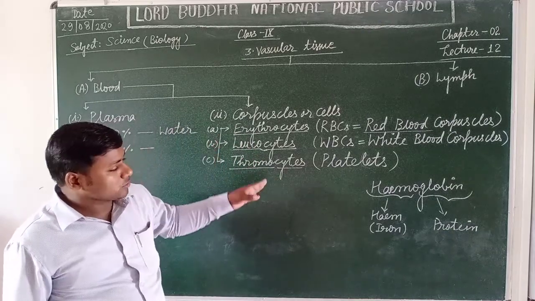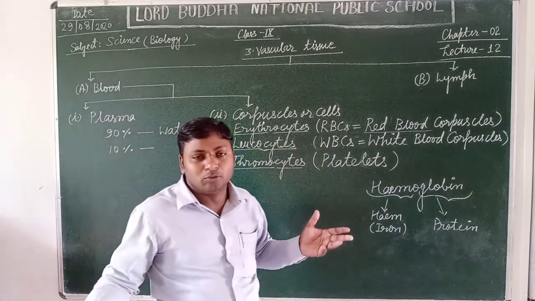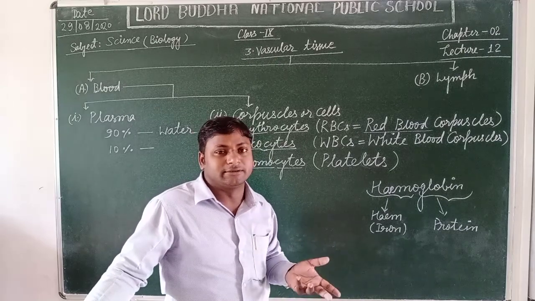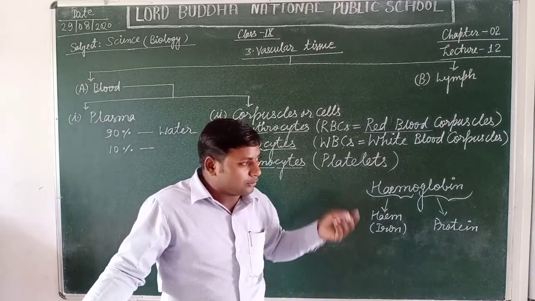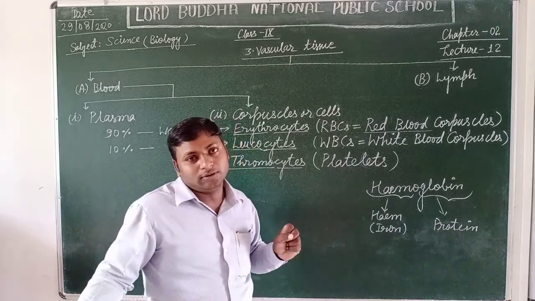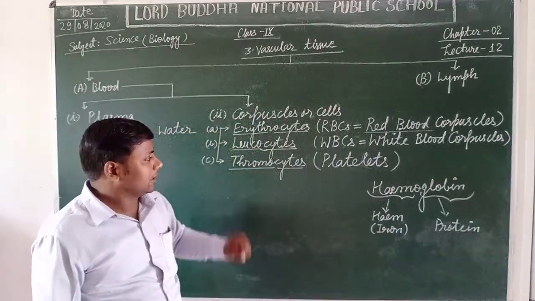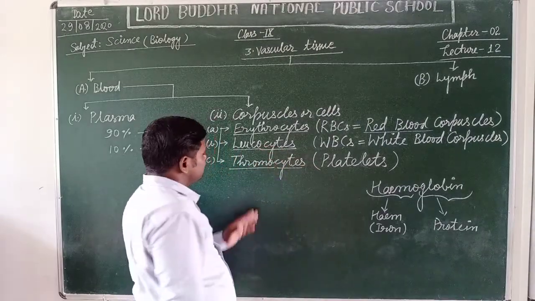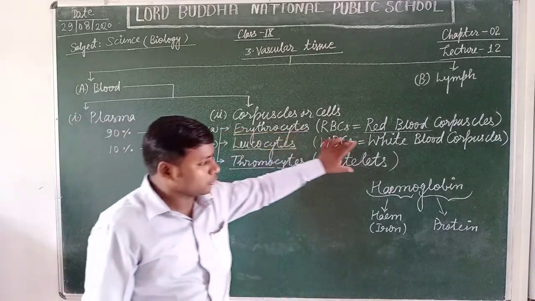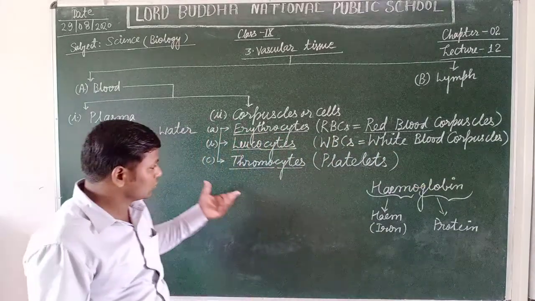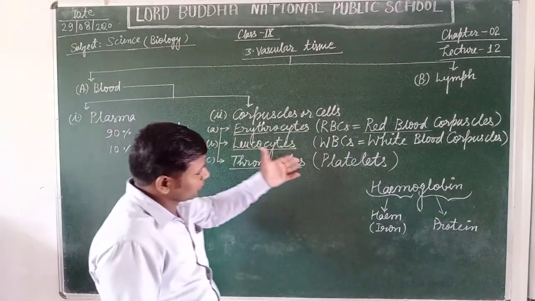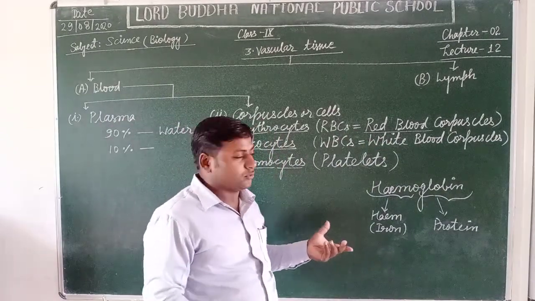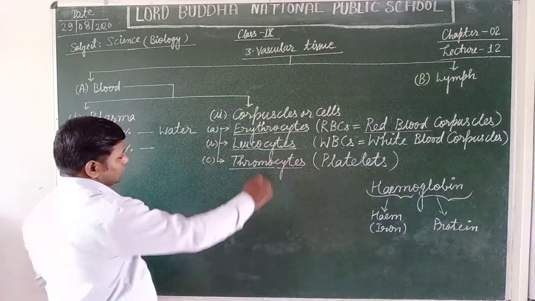And the monocytes are the large WBCs. They engulf the outer, toxic, harmful microorganisms as a whole. That's why monocytes play an important role in maintaining the immune system of the body. That's why WBCs are commonly known as soldiers of our body. Yes, students, WBCs are known as soldiers of our body, just like the border security forces and paramilitary forces.